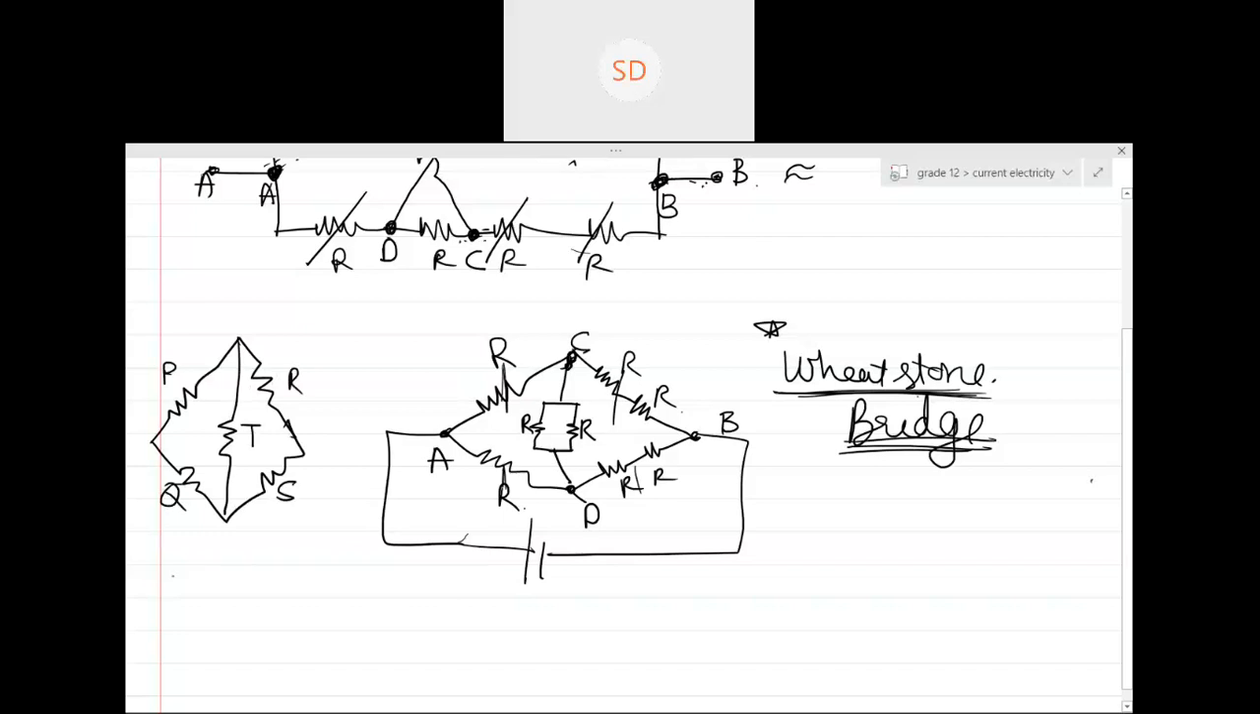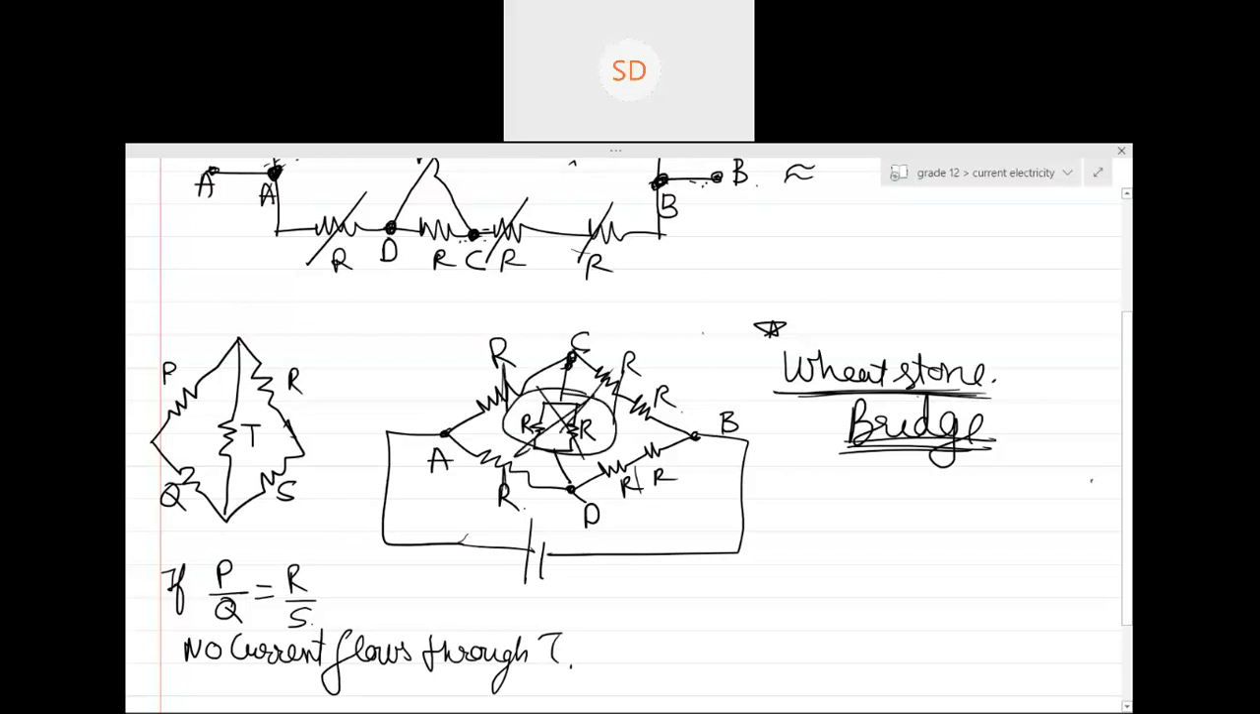If the ratio P by Q is equal to R by S, if these resistors are in the same ratio, then no current flows through it. This is the concept of Wheatstone bridge. We'll learn it later on. So basically no current will flow from here, so you'll just remove it from the circuit, and this will become R and 2R in series, so 3R, and the answer will become 1.5. That is the answer to the problem.